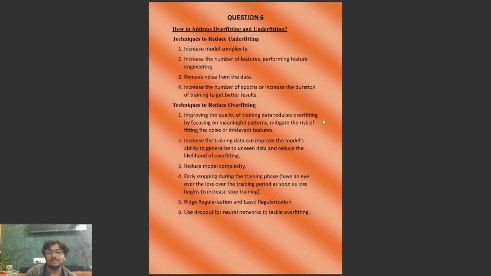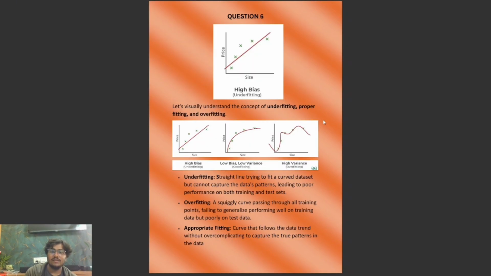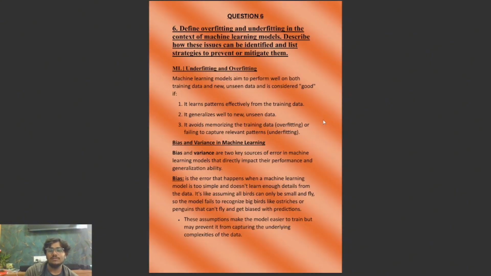So that's it guys, we have done question number 6 also. We have given the correct answers to the questions. We have defined overfitting and underfitting in the context of machine learning, described the issues, and identified a list of strategies from which we can prevent overfitting and underfitting, and also mitigate them.